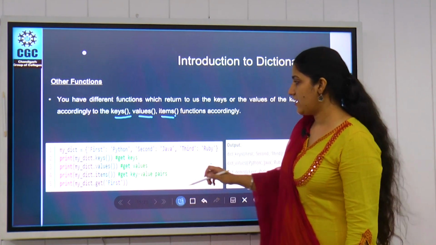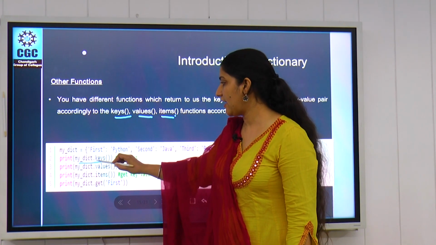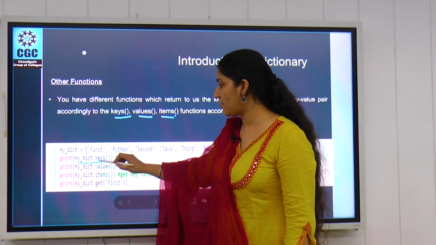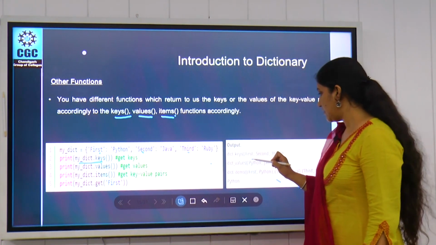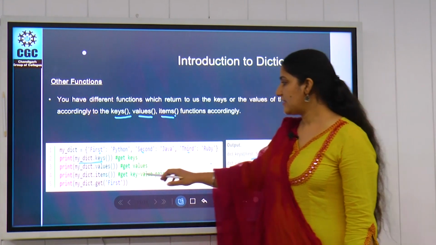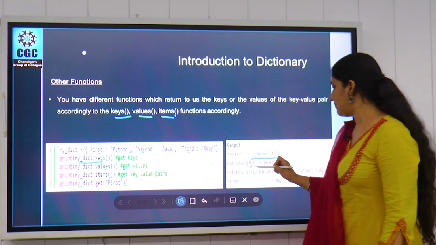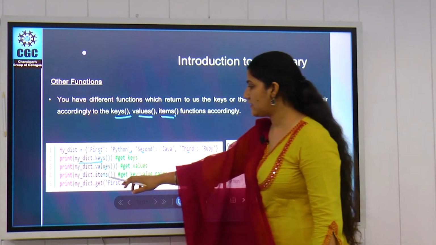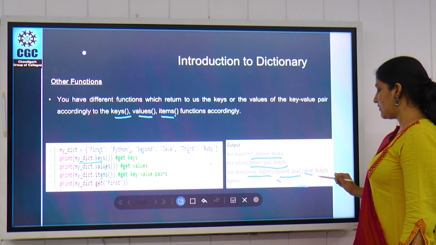So simply, in this example, if we write my_dictionary.keys, it will return us first, second and third. And if we write values, it will return us Python, Java, Ruby. And if we write items, it will return us both keys and values.